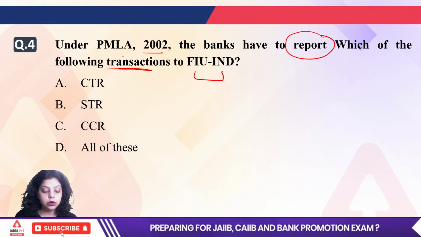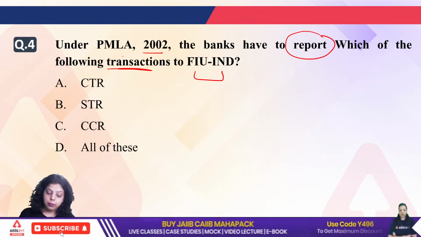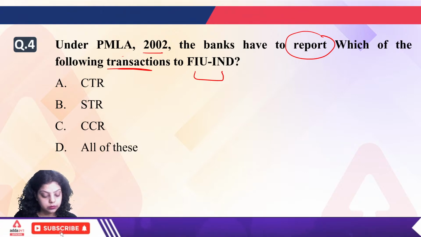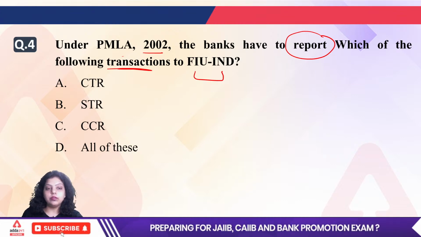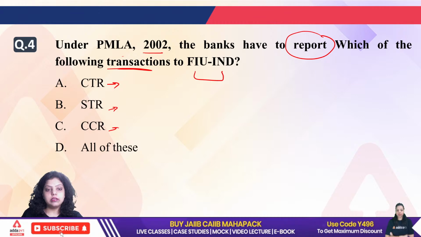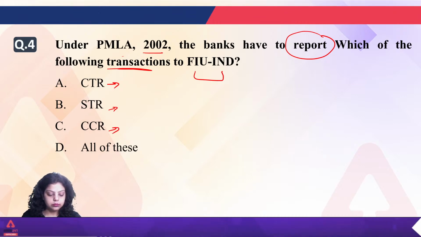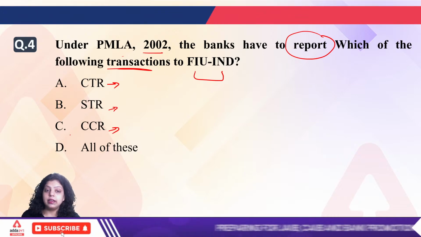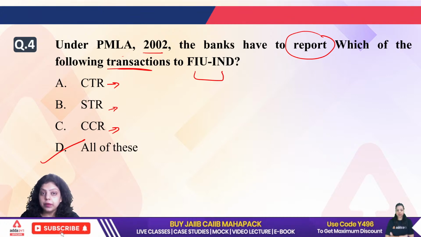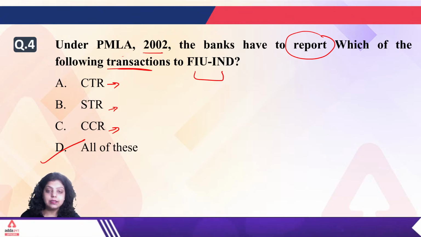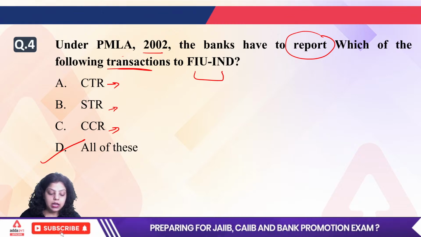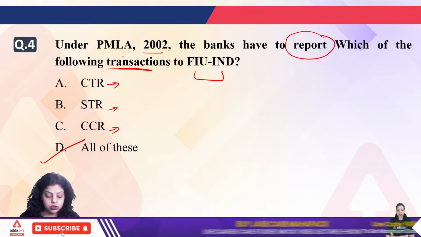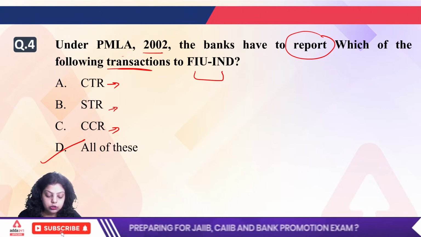Which of the following reports should be given to the FIU-IND by the financial institution? Is it CTR, STR, CCR, or all of the above? Also let me know the full form of all the three options. Maximum are going with D option. That is correct. All of these reports should be given to the FIU-IND in a certain period of time, because FIU is the authority who tracks money laundering and suspicious transactions. The right answer is D.